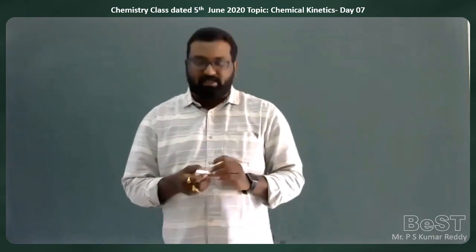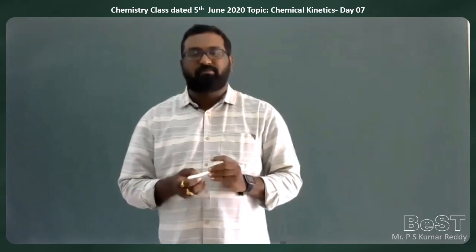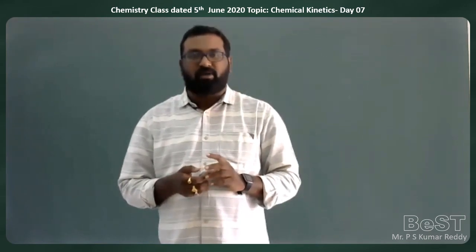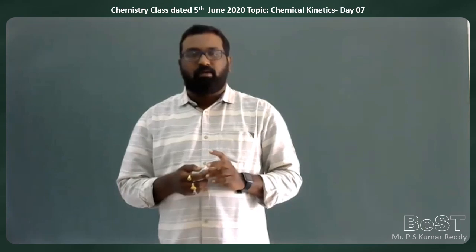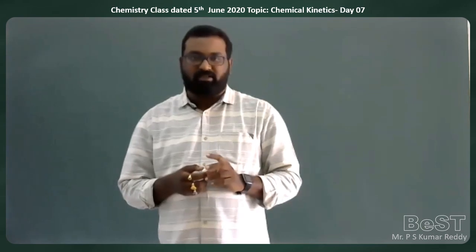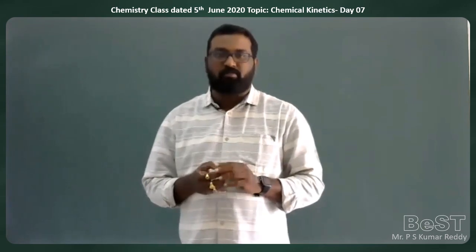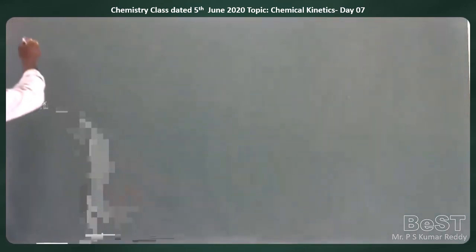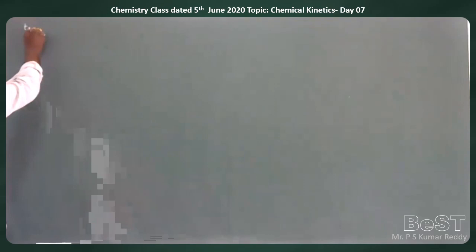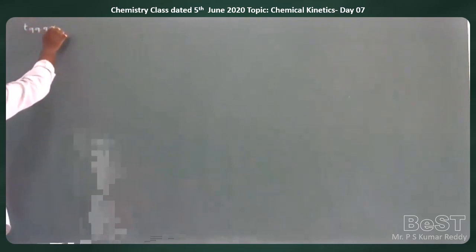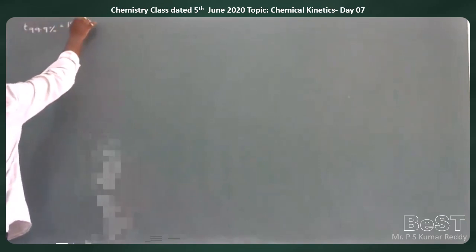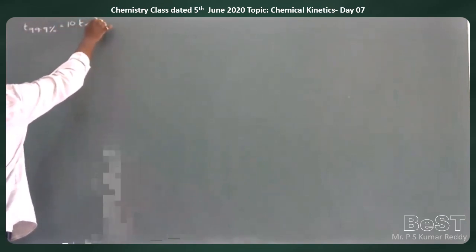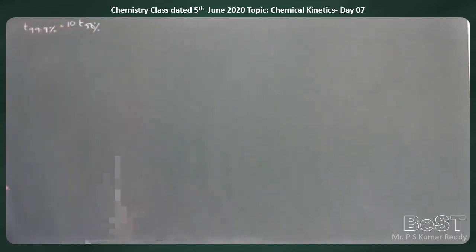In our previous class, we were seeing problems and some relationships between time of first order reactions, in which I had given you two homework problems, two relationships to be proved. Number one is T 99.9% is equal to 10 T 50%. I asked you to prove this one.